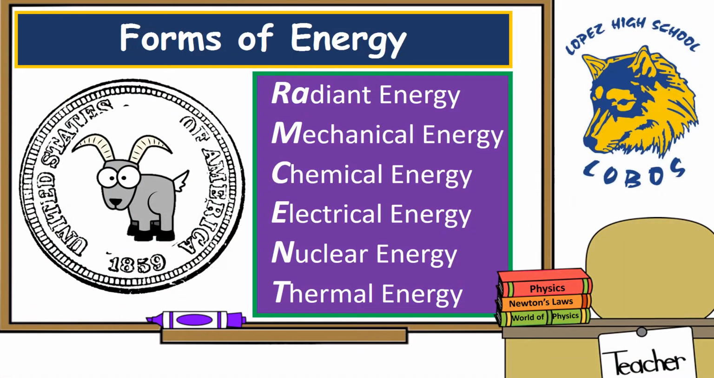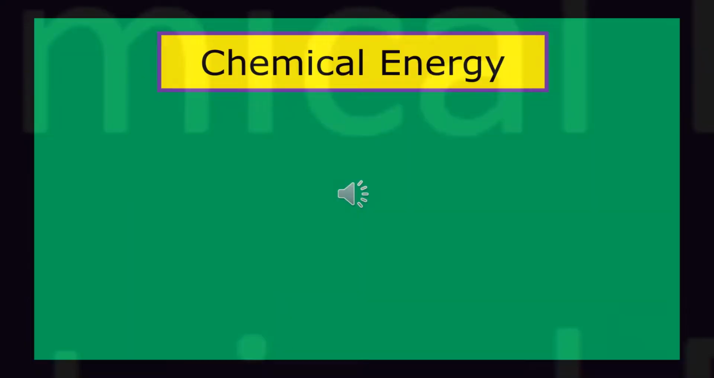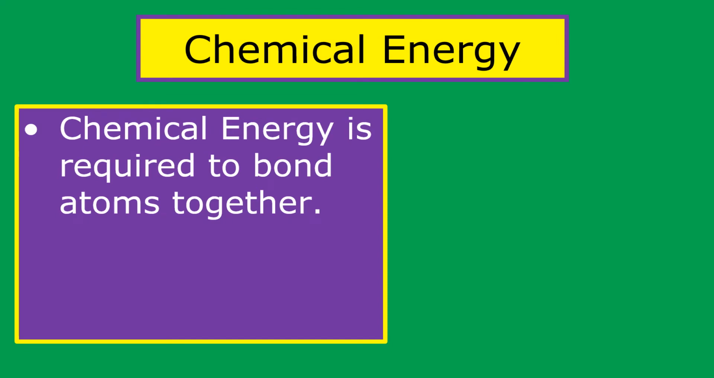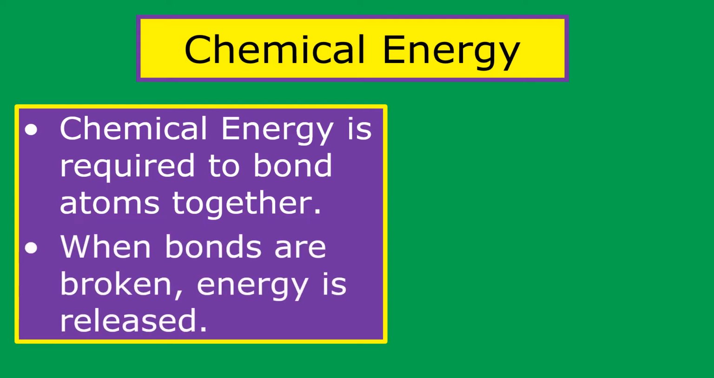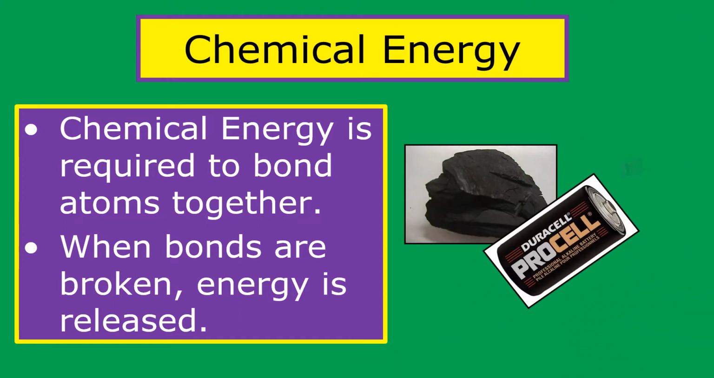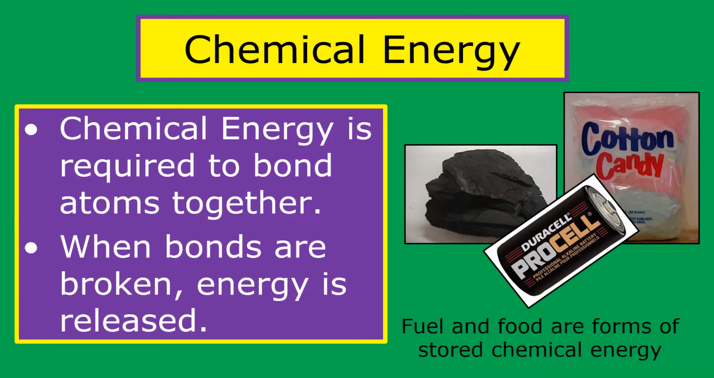Okay, now let's look at chemical energy. Chemical energy is the energy that is stored in chemical bonds that are found in food, plants, batteries, etc. Well, whenever these bonds break, energy is actually released, such as burning coal or using a battery or eating cotton candy. These would all be examples of chemical energy.